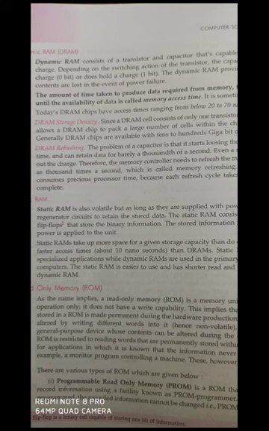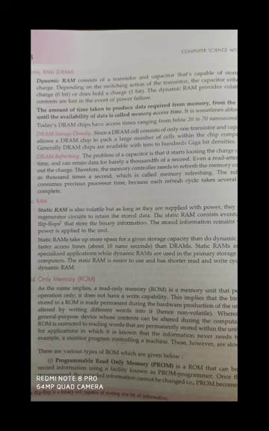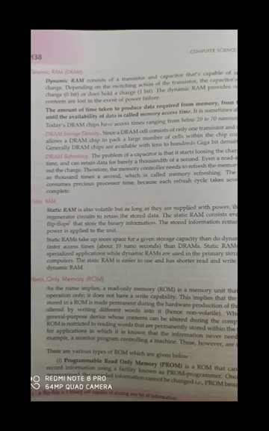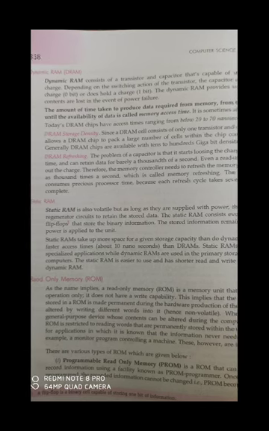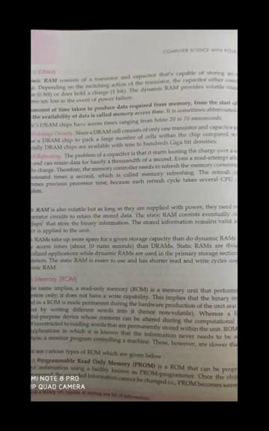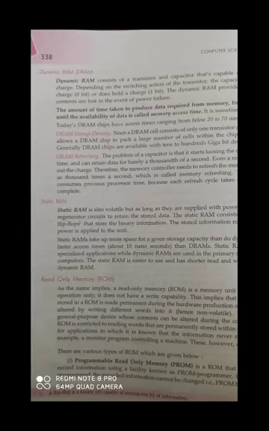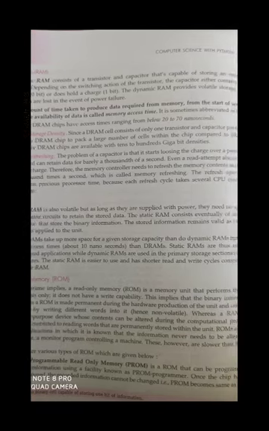The dynamic RAM is also called the main memory. Now I am going to discuss what the access time is. The amount of time taken to produce the required data from memory, from the start of access until the availability of data, is called memory access time.